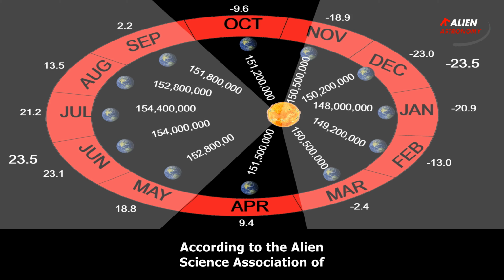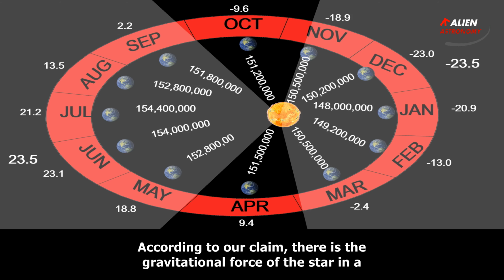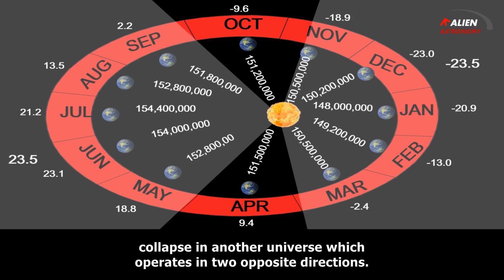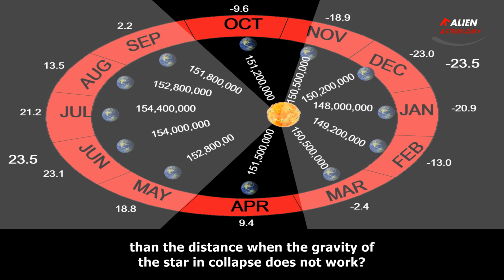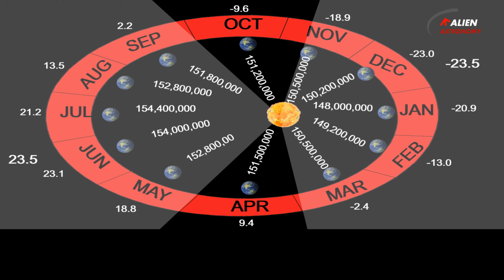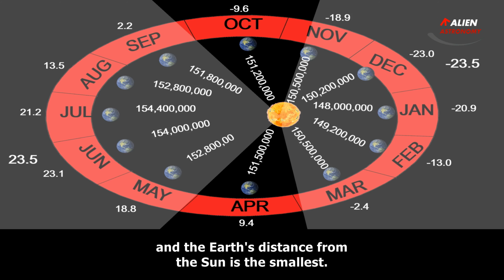According to the Alien Science Association of Astronomy, there is an exit of a black hole in the Sun. According to our claim, there is the gravitational force of the star in collapse in another universe, which operates in two opposite directions. So, how is it possible that the Earth's distance in July is even bigger than the distance when the gravity of the star in collapse does not work? In the opposite side, January, there is maximum gravity and the Earth's distance from the Sun is the smallest.